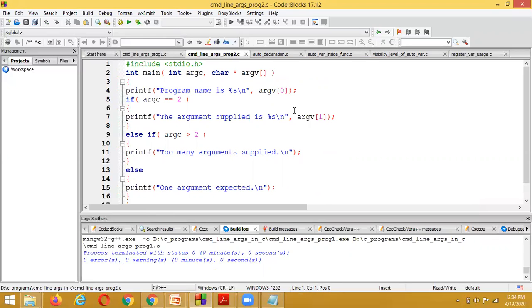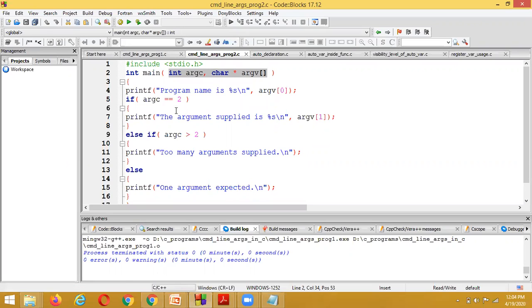What is the first line we need to remember? For the main method, how many parameters need to be passed? 2 parameters. The first parameter indicates the size of the command line arguments, and the second parameter stores the command line arguments themselves.